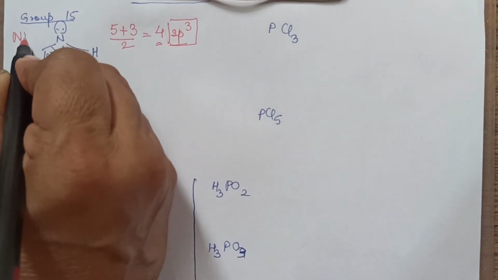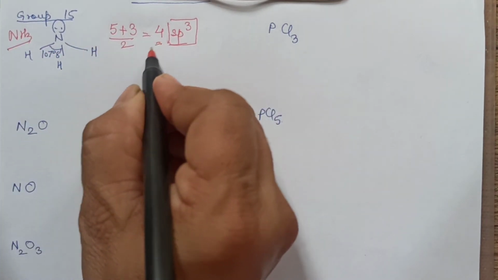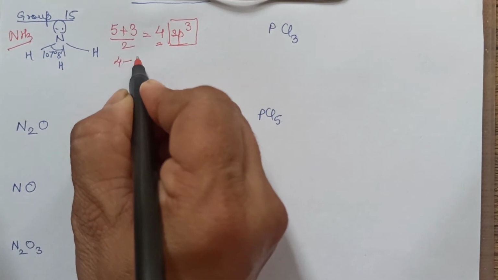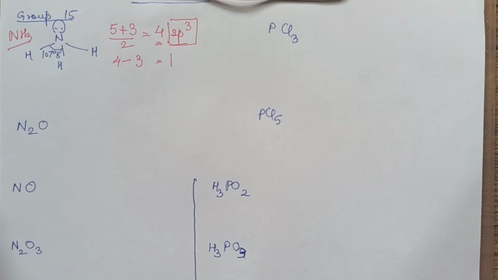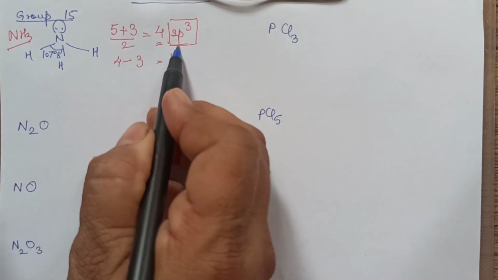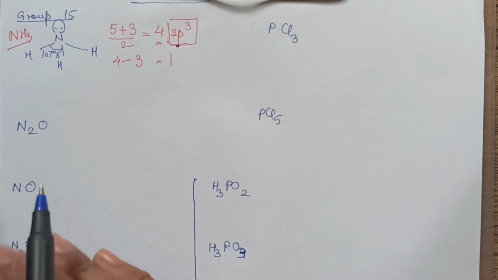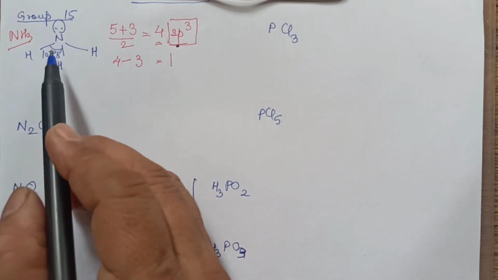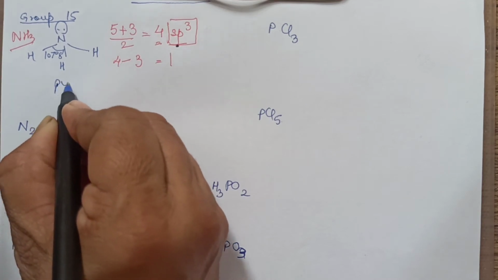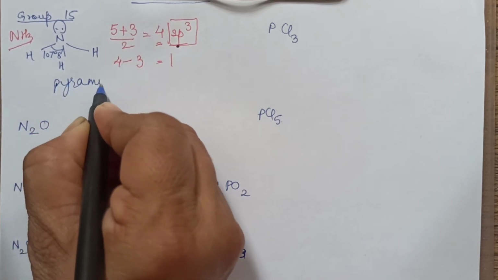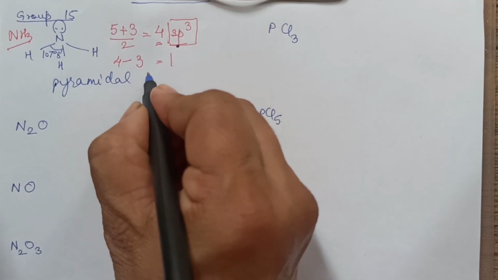We are drawing the structure for NH3. This 4 minus the surrounding atoms, that is 3, is 1, so there is one lone pair. When there is one lone pair, you show it on the top. So you will write sp3 hybridization. The structure is expected to be tetrahedral, but since one lone pair is there, it will have a pyramidal shape.